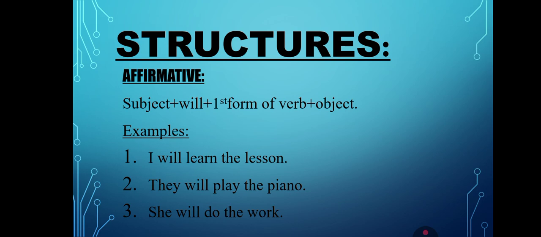Number two, they will play the piano. They is the subject, will is the helping verb, and play is the main verb. The piano is the object. She will do the work. Again, she is the subject, will helping verb for future indefinite tense, do main verb, and the work is the object. I hope the structures and examples of affirmative sentences of simple future tense are clear to you all.